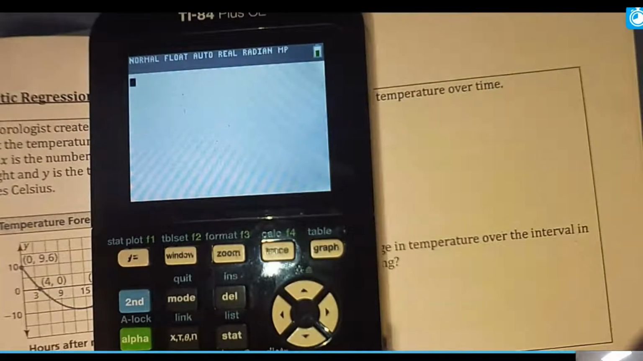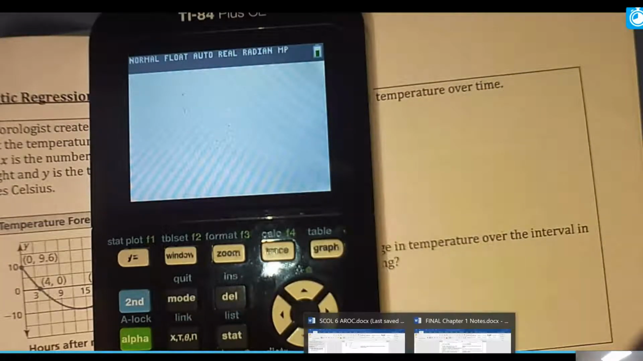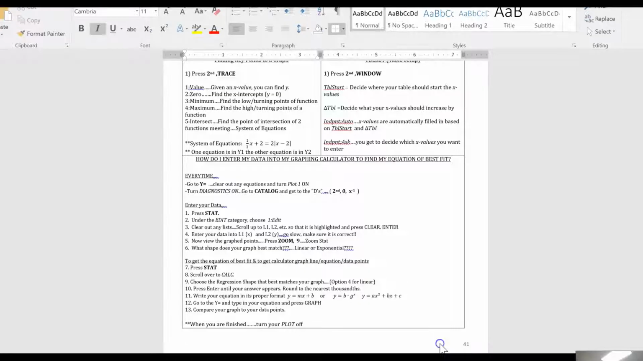And now I'm going to go back to this page, and we are going to be entering our data. What we need to do is press the stat button, and under the edit category, choose one edit. We're going to clear out any lists, which I've already showed you how to do, by pressing clear enter. Then we're going to enter our data into L1. The X's will go there, and we're going to enter our Y's into L2. Make sure that you go slow to make sure it's correct.